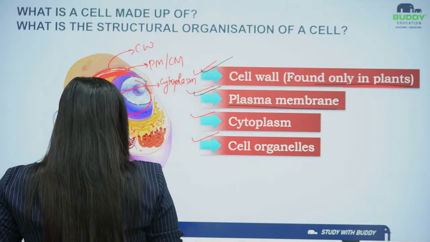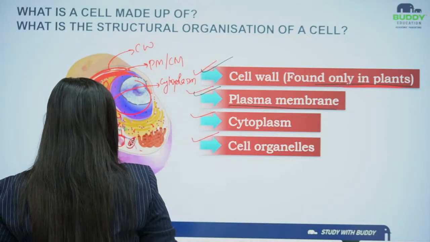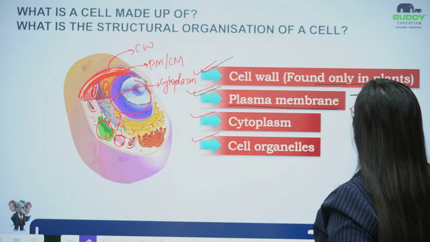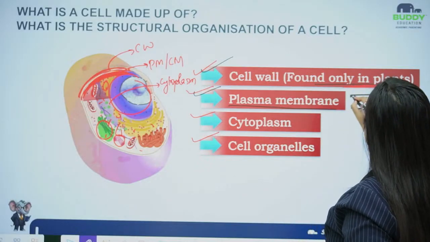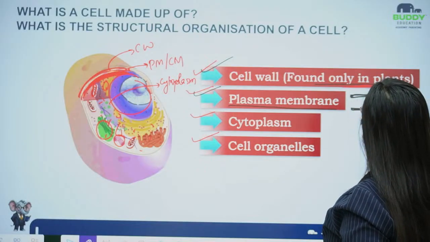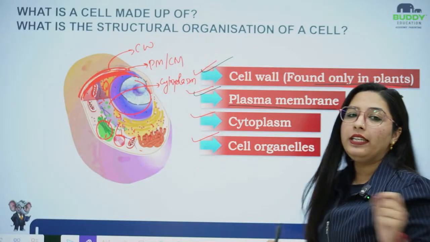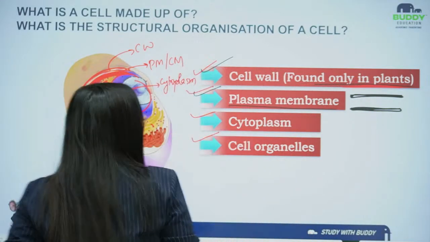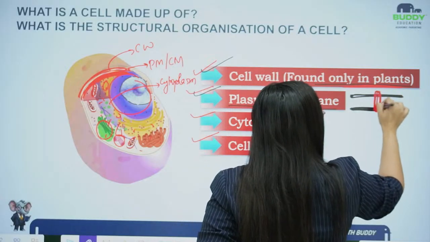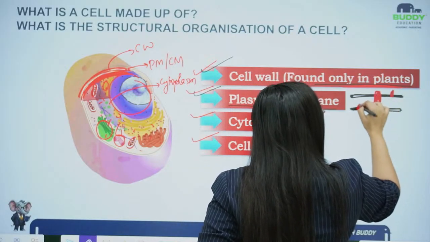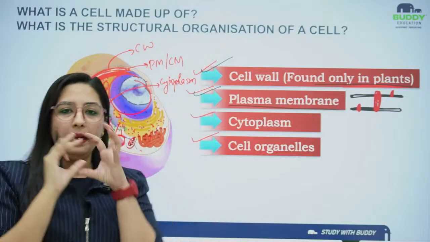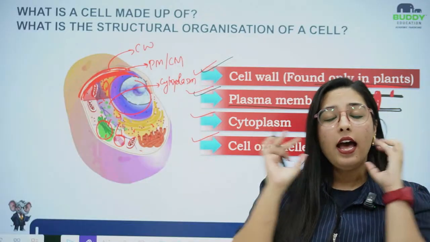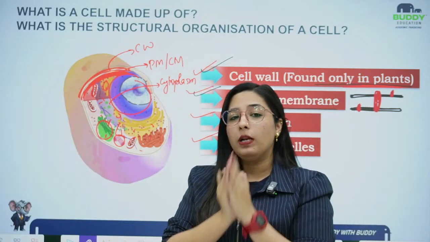What is that bilayer? I am just going to have a quick view of that. We have studied that the plasma membrane is formed of bilayer lipids, basically 2 layers. This layer is also lipid and this layer is also lipid, and then the protein is embedded in the lipids like this. Either it will be like this, or it will be embedded in either the upper layer or the lower layer. This is how the embedding works: the plasma membrane is formed of 2 lipid layers and the proteins are embedded in that lipid layer.